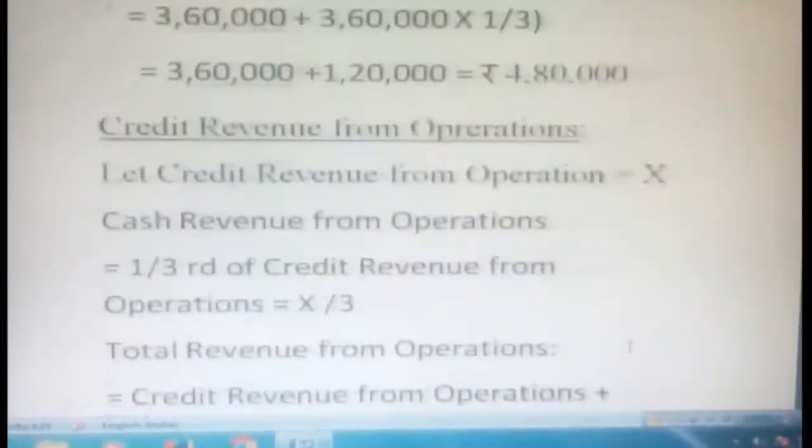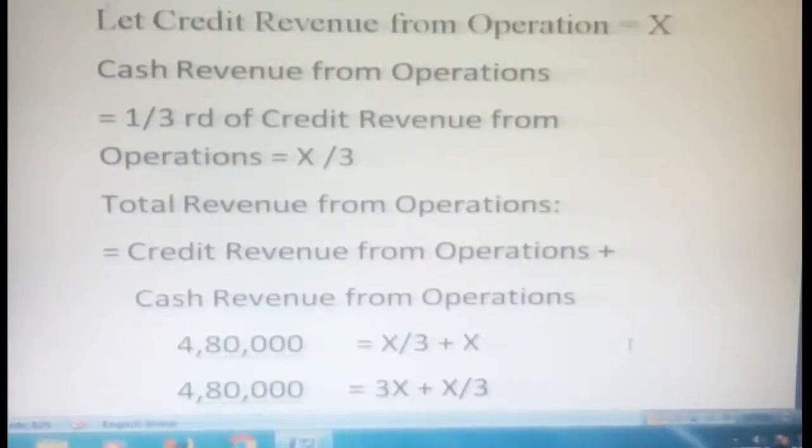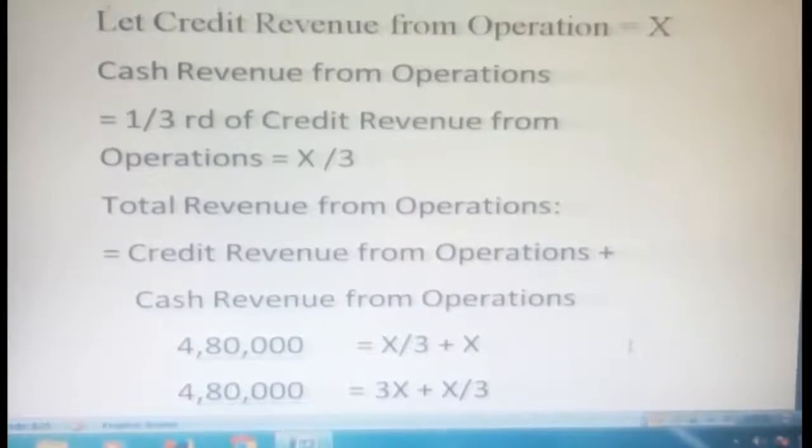Okay. Now how to calculate credit revenue? Let credit revenue from operations be X. They gave that cash revenue from operations is equal to 1/3 of credit revenue from operations, so we consider X by 3. Substitute it here. So what is total revenue from operations? We add together our credit sales and cash sales, credit revenue and cash revenue.